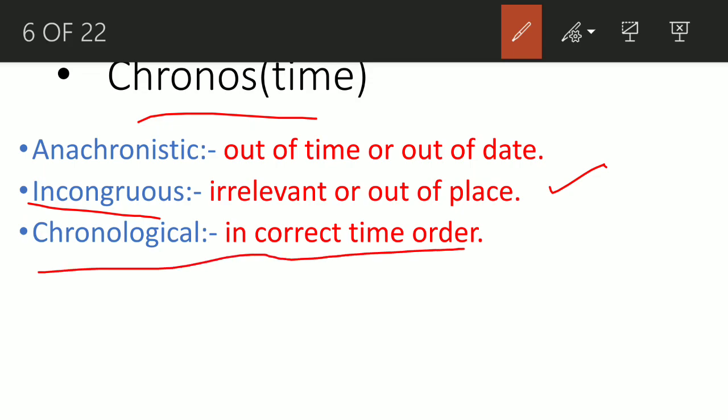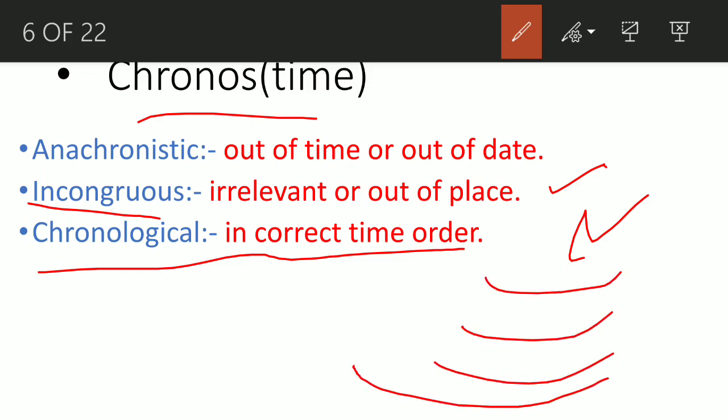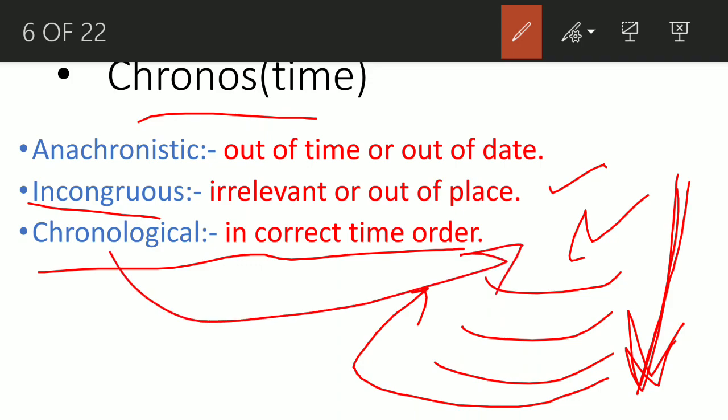Chronological, meaning in time order. You are born in this world, and then you go to school, and then you go to college, then you graduate, and then you look out for getting yourself a job. So this is a chronology, right? You're doing things in order. It's a time order that you have to follow if you are in this world, in society. So this whole process is chronological.